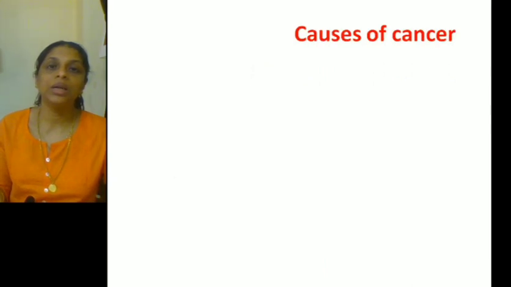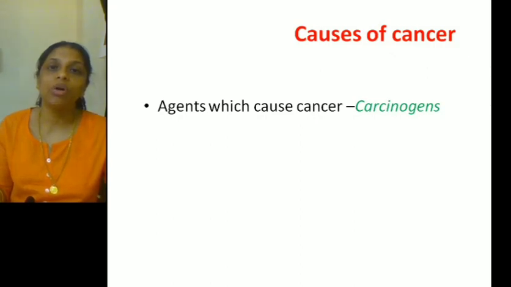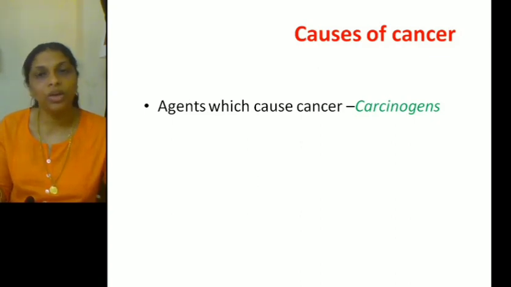Now let's study about the causes of cancer. What causes cancer? There are certain agents which cause cancer. The agents which cause cancer are called carcinogens. What are they called? Carcinogens. Carcinogens are of three main types. The first one, physical carcinogens.